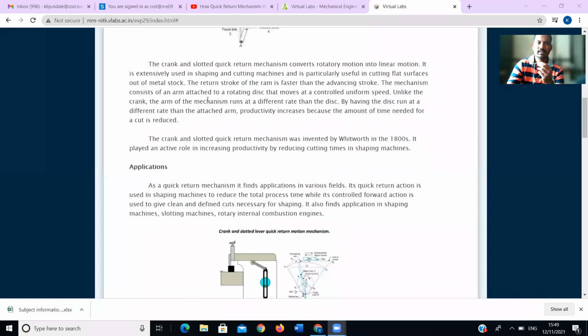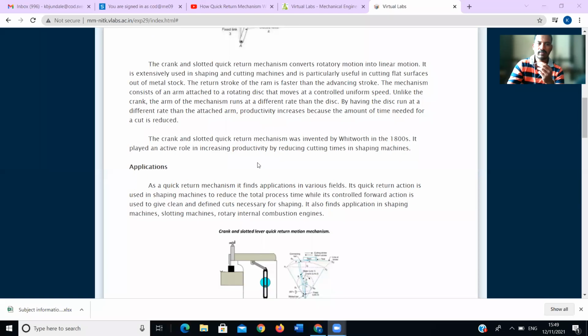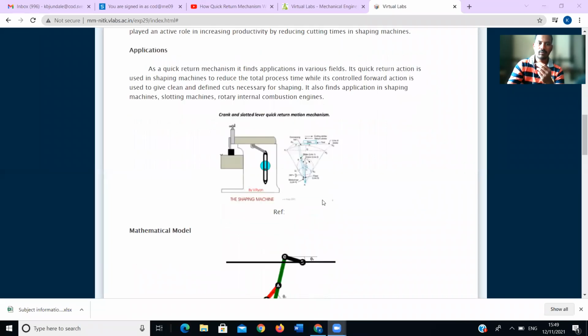Okay, this is the description of your crank and slotted or quick return mechanism. The crank and slotted quick return mechanism was invented by Whitworth in the 18th century. It has played an active role in increasing productivity by reducing cutting time in the shaping machine. Now applications, they have given these two applications.